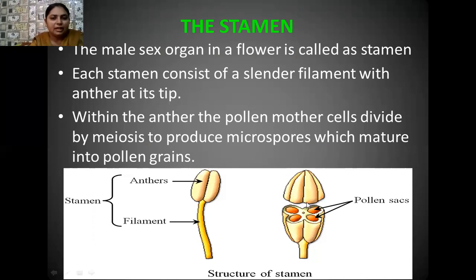So here when we take the transverse section of the anther, what do you see? Initially, the anther is a bilobed structure, but when we cut the anther from the middle in a transverse manner, you see that the anther is tetralobed, and each lobe of the anther is known as a pollen sac. These pollen sacs are initially shallow pocket-like structures, but later they deepen and are filled with pollen grains formed by meiosis in the microspore mother cells. So many pollen grains are formed in these pocket-like structures, which are known as pollen sacs.